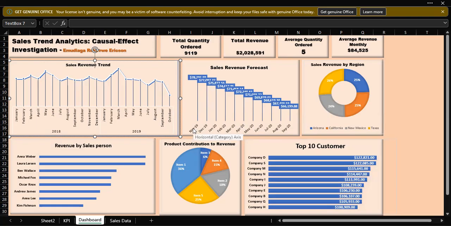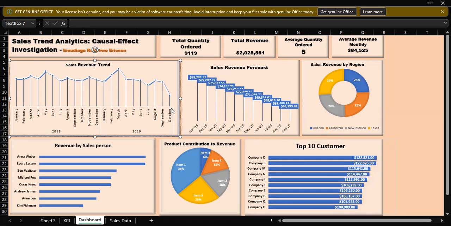And the focus is on the end of 2019, because the data set ended in October, so we forecasted for the months from November 2019 down to September 2020, using the additive model of the time series analysis equation.